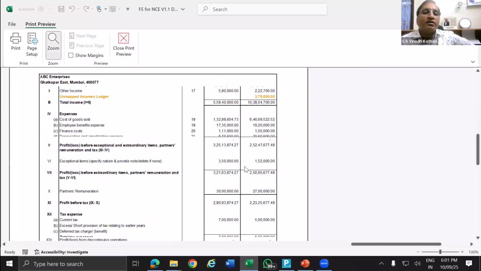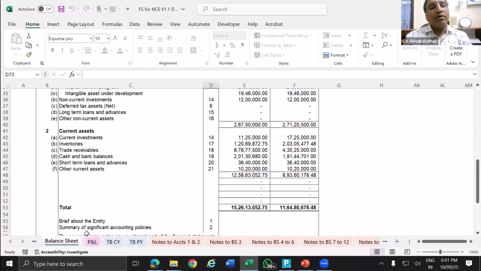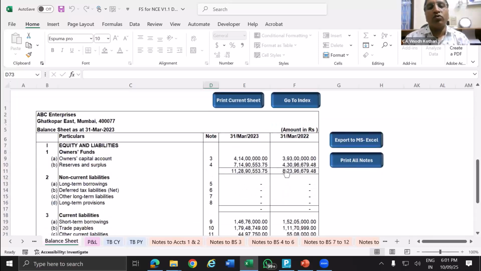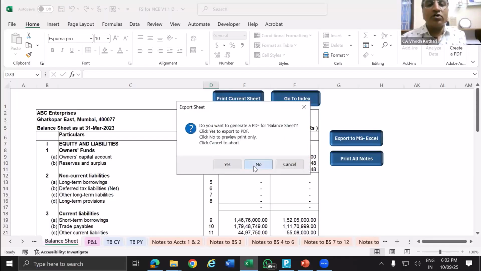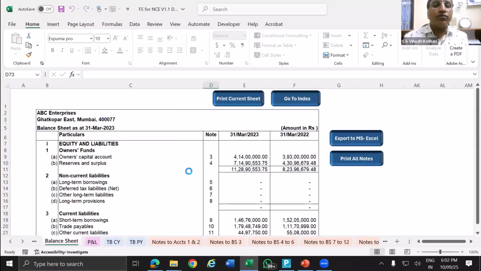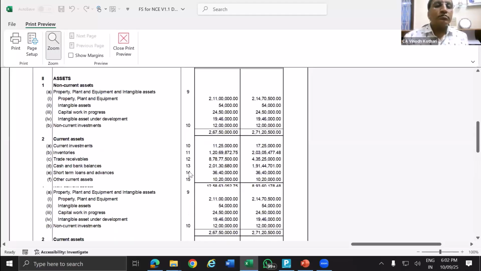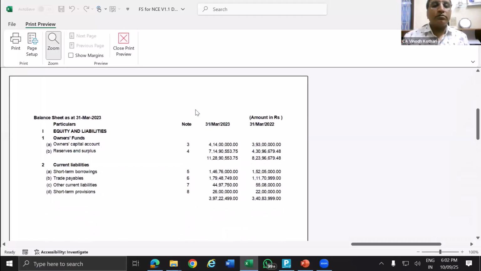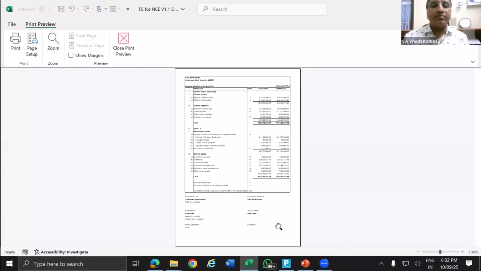So you can see this is the classification. And once again I'm telling you, any doubt, any problem you have, since this is new, some issue may come practically for you. You can write to Tally and they are ready to help you. So I'll print this current sheet, No, and you will get the preview. So automatically the page alignment is done.